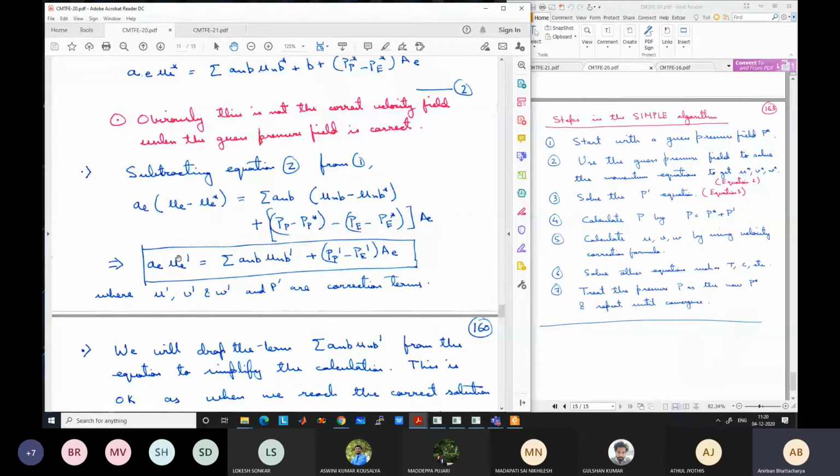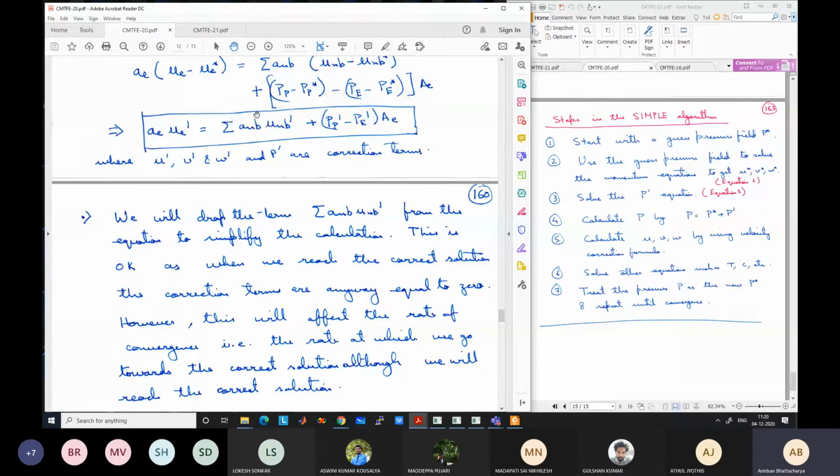Okay. So now the task becomes finding the correction terms. Once you know the correction terms, you can add them to the star terms which are known to us to get the actual terms. Like if I know what is P dash, I can add it to P star to get the actual P. Okay.